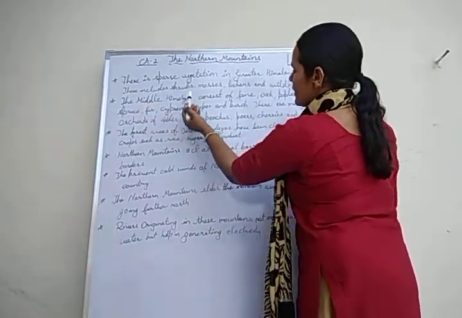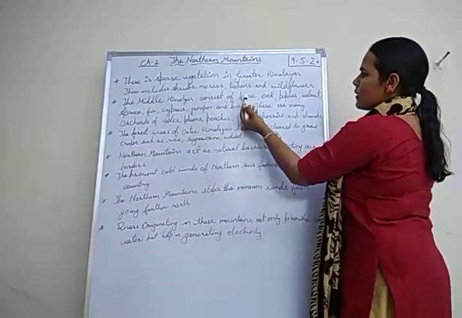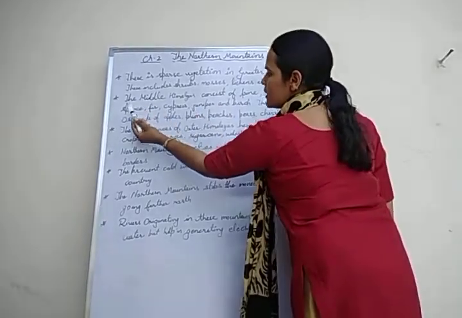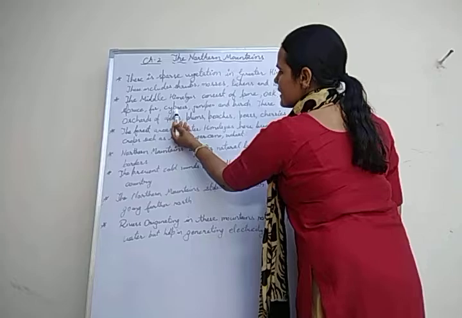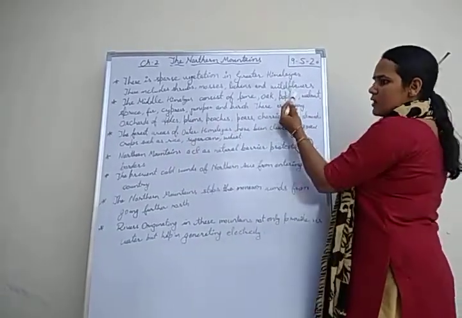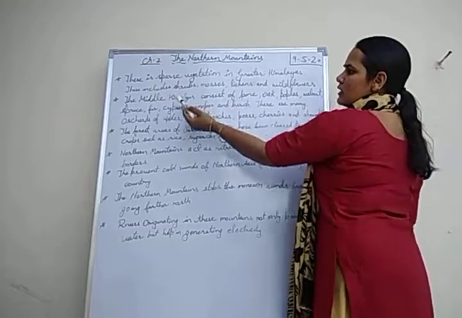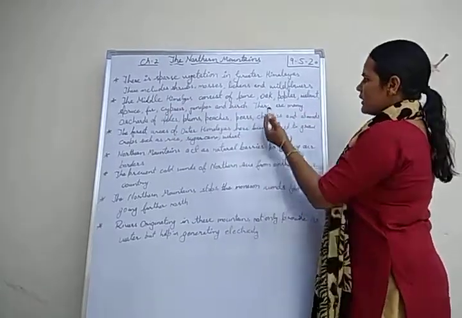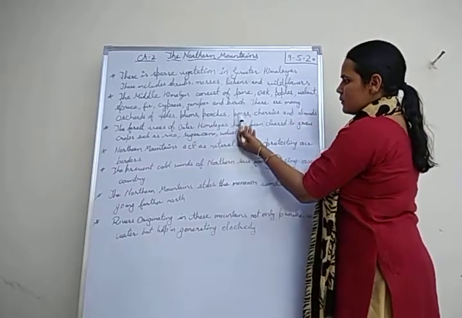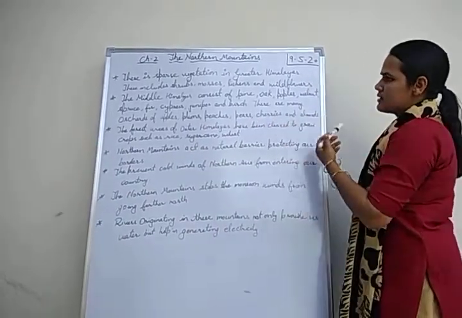The Middle Himalayas consist of pine, oak, poplar, walnut, spruce, fir, cypress, juniper and birch. These are the trees found in the Middle Himalayas. There are many orchards of apples, plums, peaches, pears, cherries and almonds.